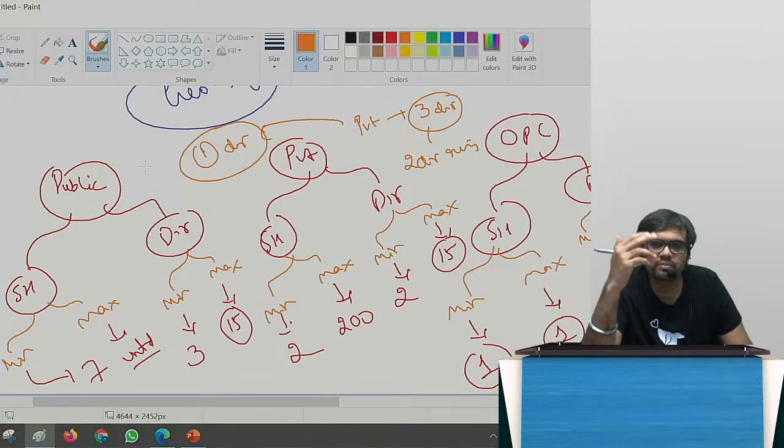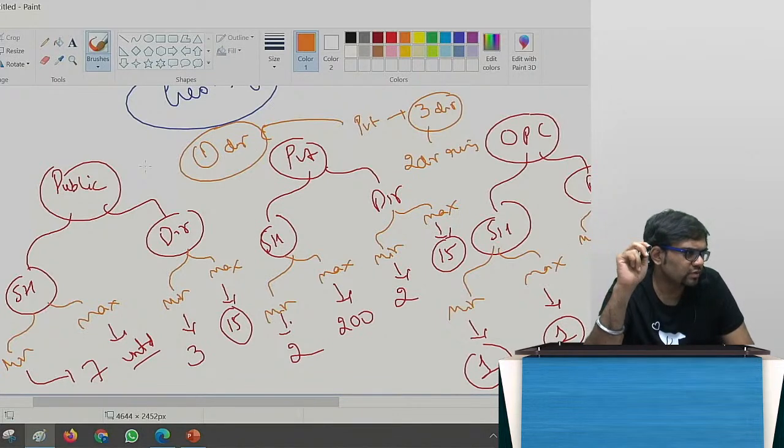How is it possible in case of OPC? It is a one person company with 1 shareholder. It has got nothing to do with director, right? So you can have 15 directors. For that you can read section 149, you will get your answer.